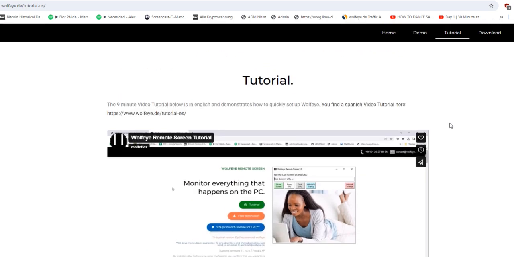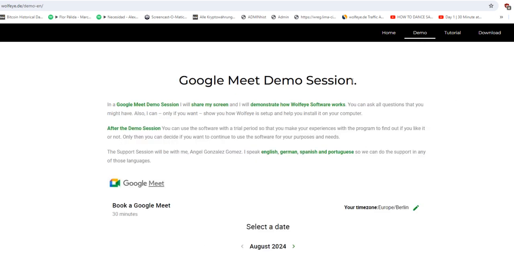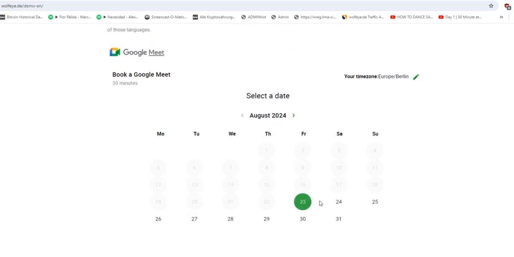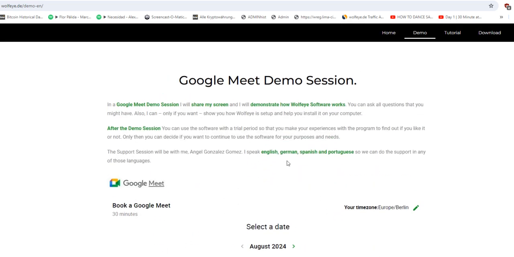If you need any help setting up the software, you can contact us, write us an email, or call us. You will find on our website wolfi.de our WhatsApp number or our phone number, or you can go here to demo and schedule a Google Meet demo session with us. You select the date and the time, and in that demo session I will share my screen and show it to you live, and I can even help you set it up on your computer.